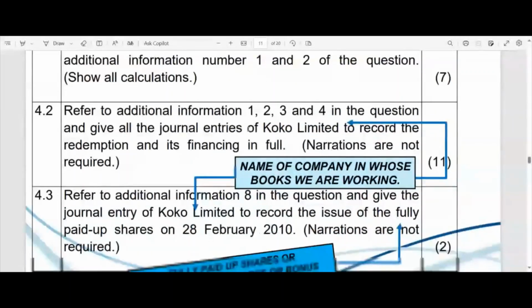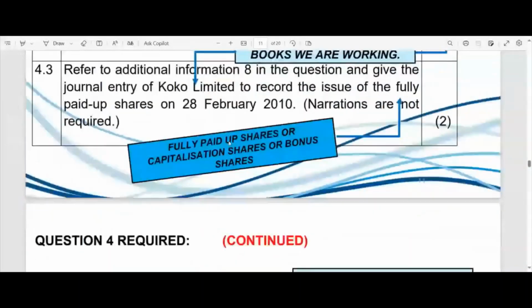Now I can scroll down again. Right, the official term that the Companies Act uses is a capitalization issue. You'll also find that in International Accounting Standard number 32. But generally speaking, the market often talks about fully paid up shares or bonus shares, which simply means that the investor gets those shares for free. They do not have to pay for it. That's why it's sometimes referred to as fully paid up or bonus. Okay, ladies and gentlemen, that is what is required.